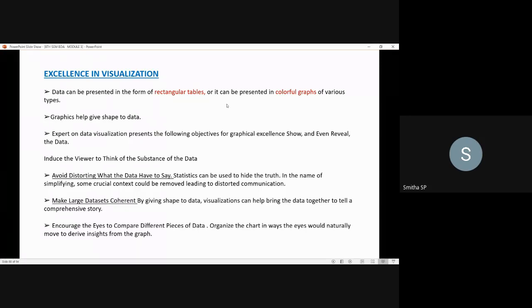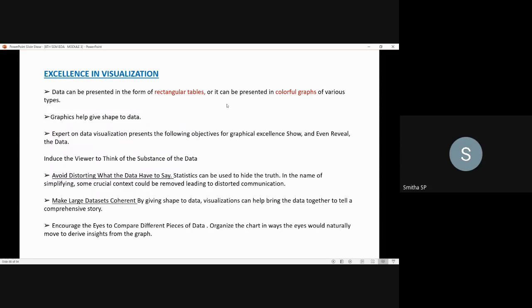Next thing is about making large data sets coherent. How to do this? By giving shape to the data, visualization will help to bring the data together to tell a comprehensive story. So that it helps in getting a clear picture of the scenario and what has happened so far. So that's about making large data sets coherent.